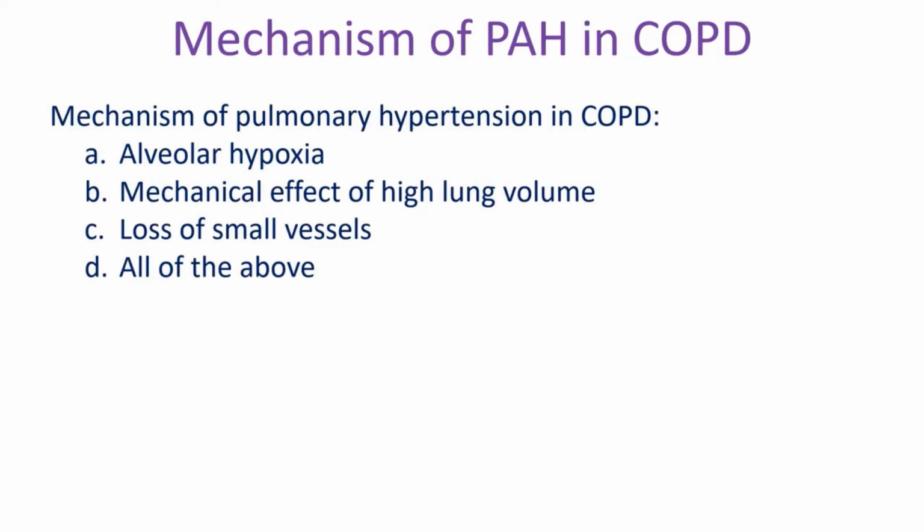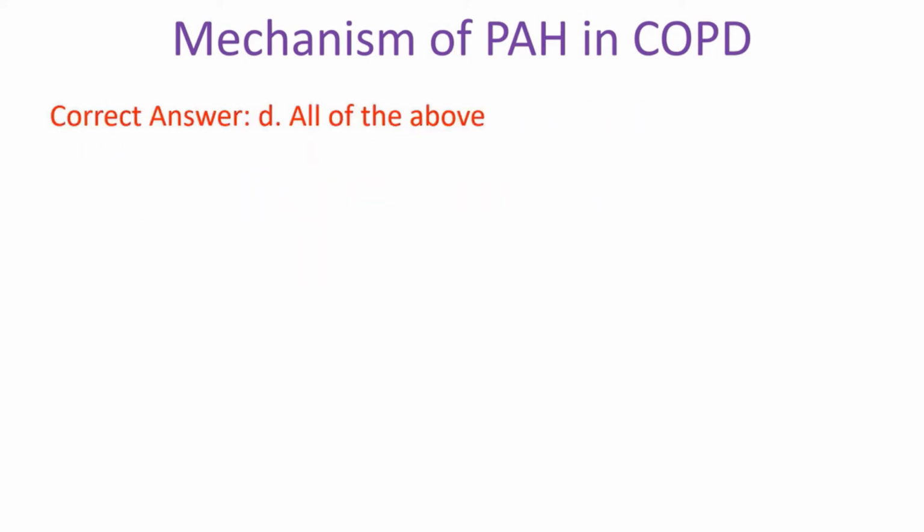Mechanism of pulmonary hypertension in COPD. A. Alveolar hypoxia. B. Mechanical effect of high lung volume. C. Loss of small vessels. D. All of the above. Correct answer D. All of the above.